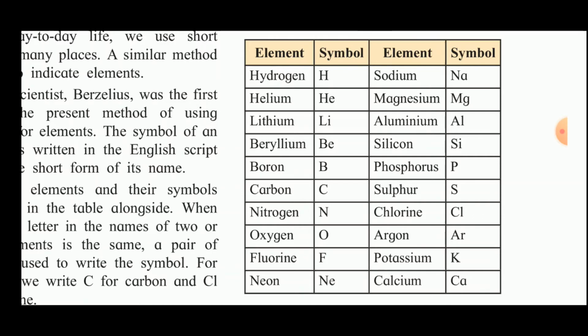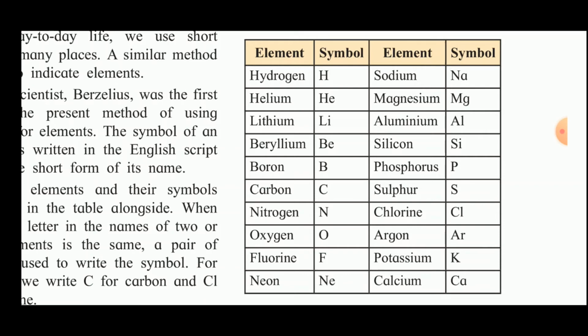Then lithium, Li, beryllium, Be. Why? Because for boron, the symbol is B, so for beryllium we take the second letter: Be. Carbon, C. Nitrogen, N. Oxygen, O. Fluorine, F. Now for nitrogen, the symbol is already N, so for neon the second letter is taken: Ne.